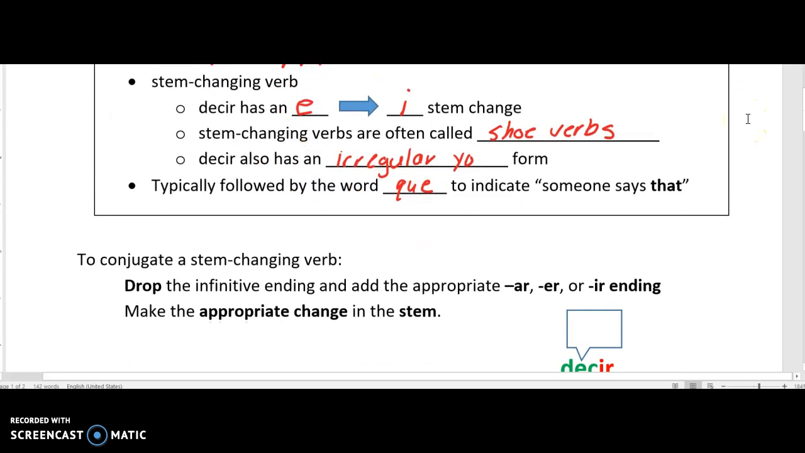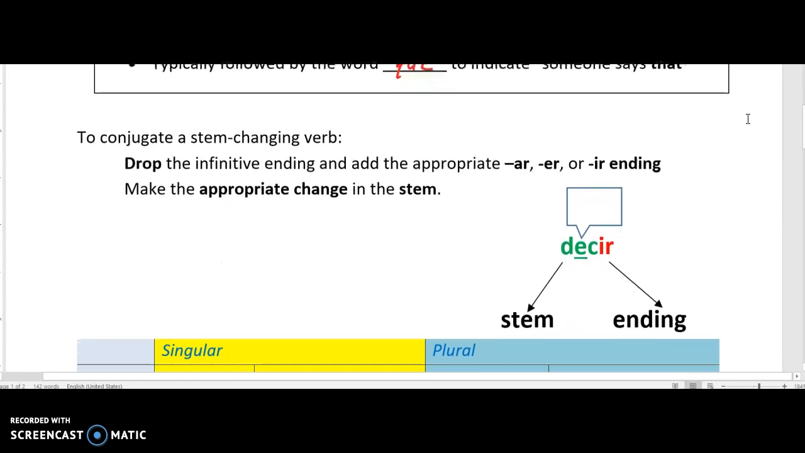Here we go. So let's go down to our conjugation. Before we get there, once again, let's look at the verb decir again. Like we said, it is a stem changer. So you've got your stem, the DEC part of it, right there. You've got your ending, your IR, and that E is going to change to an I in this particular case. So as always, you're going to drop the infinitive ending. In this case, it's an IR verb. You're going to make the appropriate change in the stem, change the E to an I. But also, as we said, this is a stem changing verb with an irregular yo form. So we're going to have to see that irregular yo first.